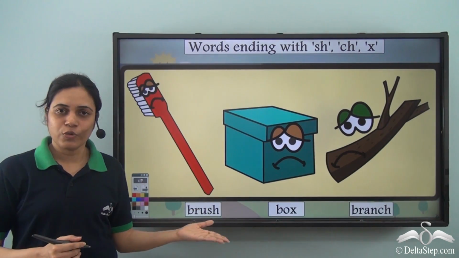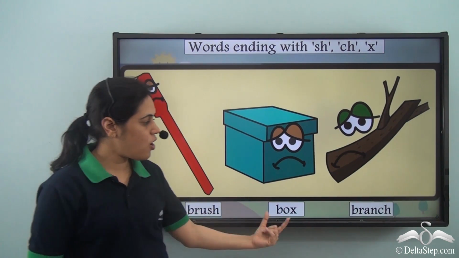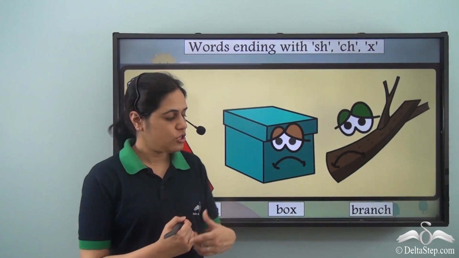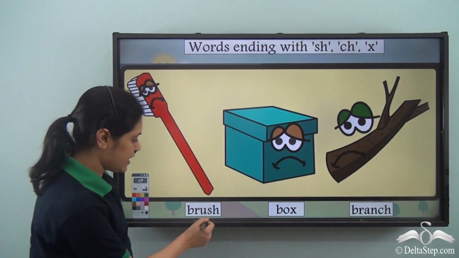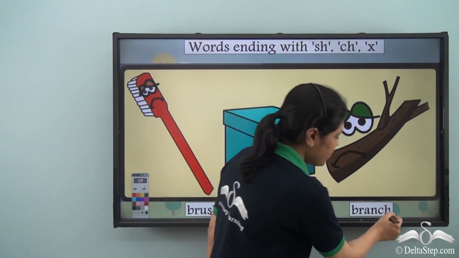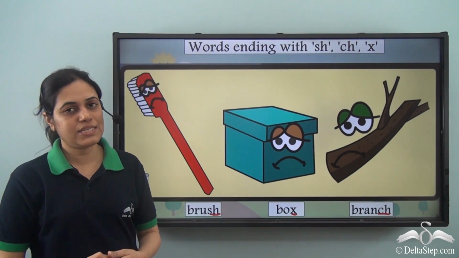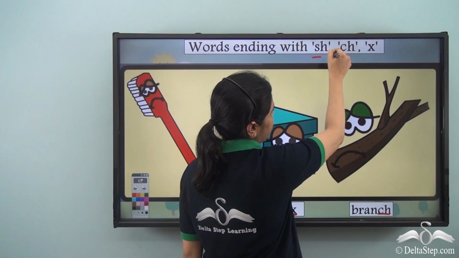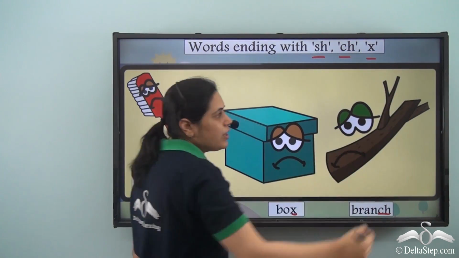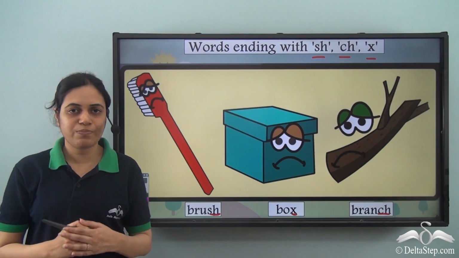So the third group contained words like brush, box, branch. So these are the words ending in sh, x or ch. So the third group contains words ending with sh, ch or x. So let us see how we can form their plurals.